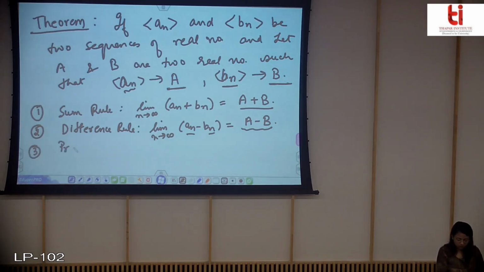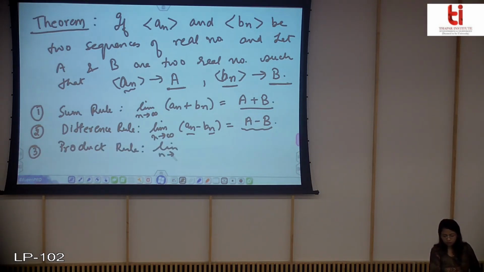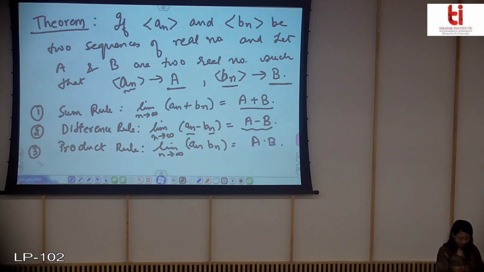So the next is the product rule. This says that the limit will be equal to A times B. The fourth is the constant multiple rule.